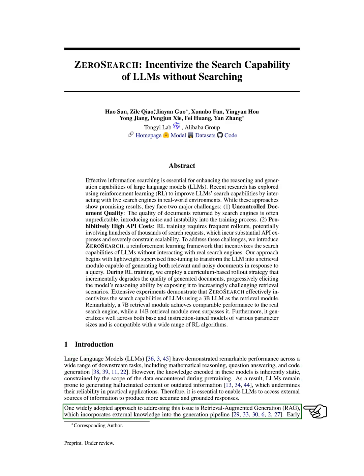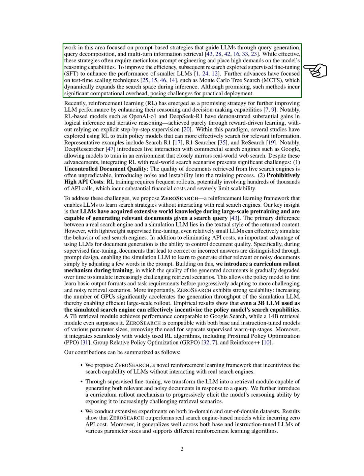One common solution is Retrieval Augmented Generation, RAG, which integrates external knowledge into the generation process. Early efforts in this area involved prompt-based methods that guided LLMs in generating queries and retrieving information. While these methods were effective, they required careful prompt design and placed heavy demands on the model's reasoning skills. To improve efficiency, later research looked into supervised fine-tuning, SFT, for smaller LLMs.